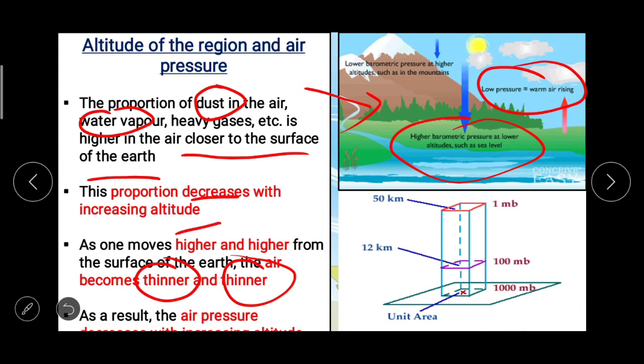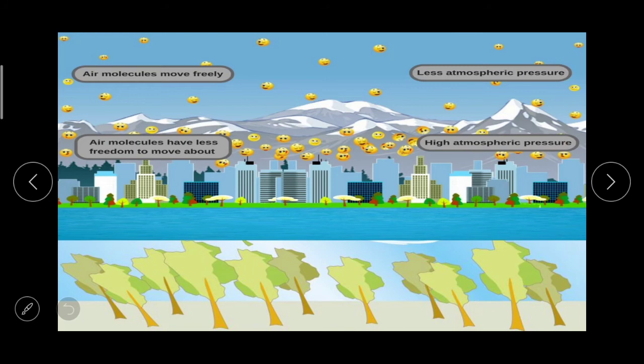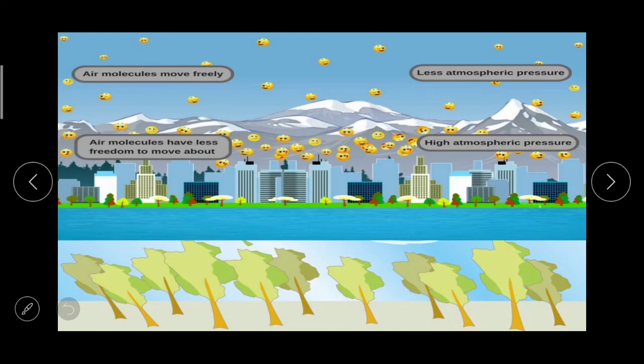As a result, the air pressure decreases with increasing altitude. This is a thing we have to keep in mind. And here, in this image, you can easily understand the altitude of the region and the air pressure.